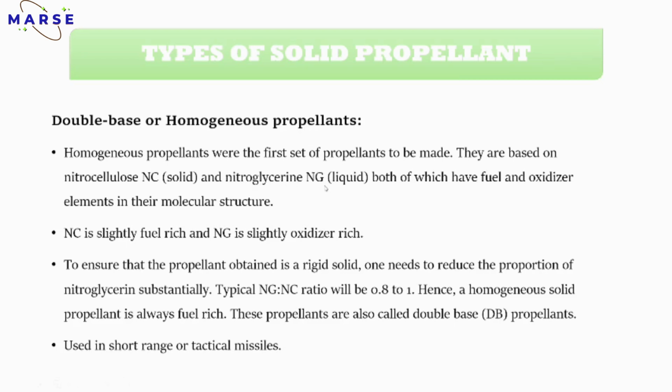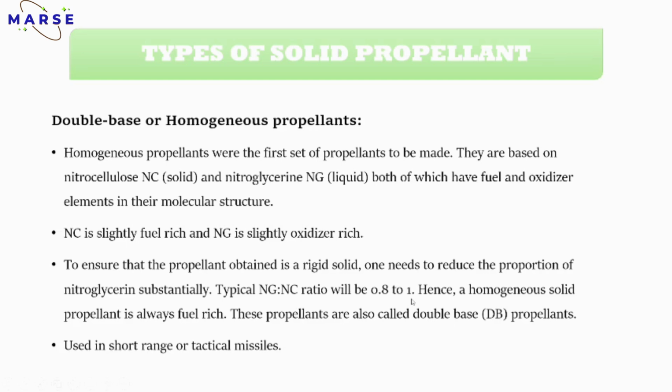And if you want a slurry-like structure or slurry-like propellant, then you have to add extra nitroglycerine. You have to calculate the ratio first, oxidizer by fuel ratio, known as the O/F ratio. I think you have heard about this term. O/F ratio means the amount of oxidizer divided by the amount of fuel. Typically, the Ng by Nc, the O/F ratio, will be 0.8 to 1.